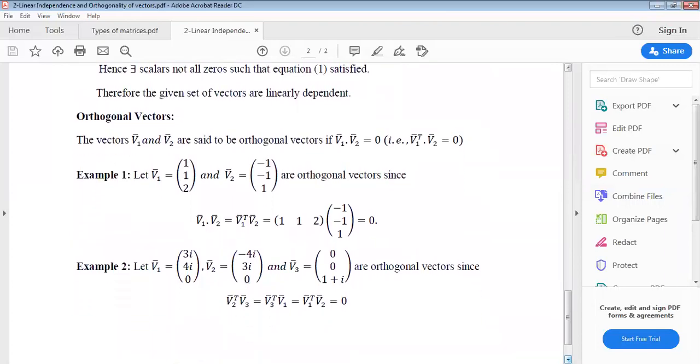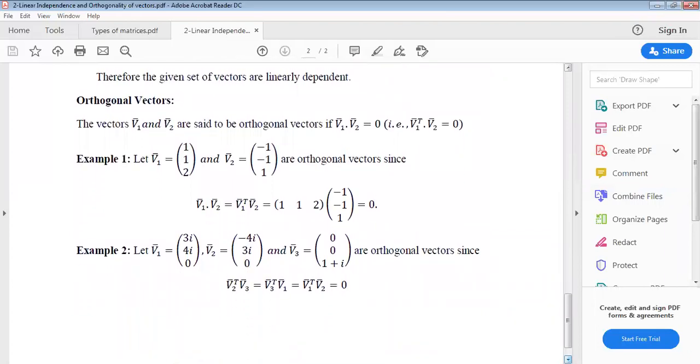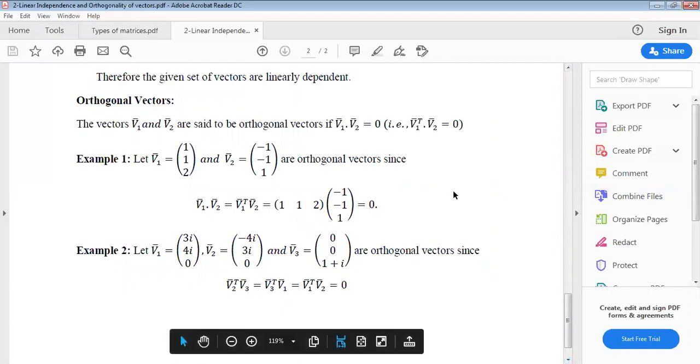Next, orthogonal vectors. The vectors v1 bar and v2 bar are said to be orthogonal vectors if v1 bar dot v2 bar equals 0. Two vectors are orthogonal means the dot product equals 0. v1 bar dot v2 bar equals 0. That is, v1 transpose dot v2 bar equals 0.